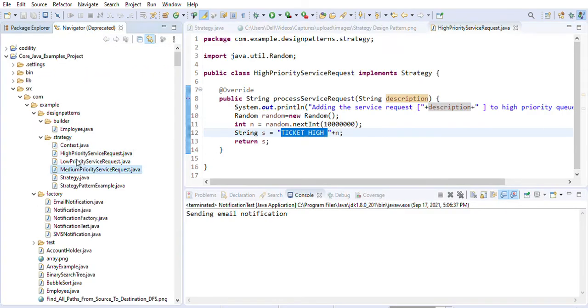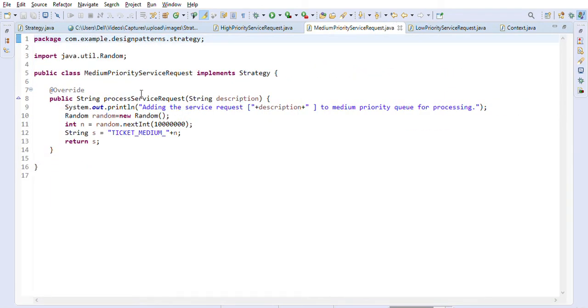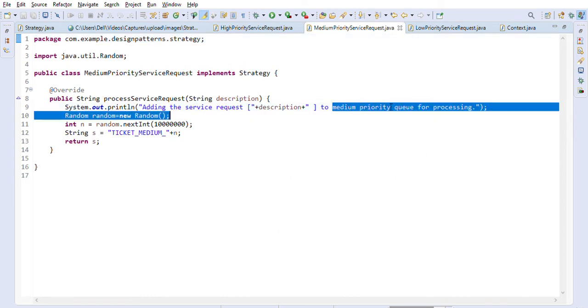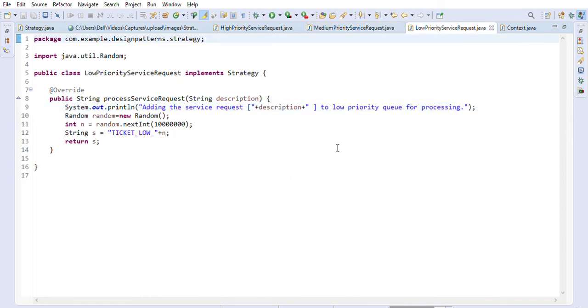Similarly, I created the medium priority service request and the low priority service request. So these are the three service requests that we have. The medium one will go to the medium priority queue, and the low service request will go to the low priority service queue, and it will return the appropriate ticket number, like ticket underscore low underscore the number, a random number it is generating.